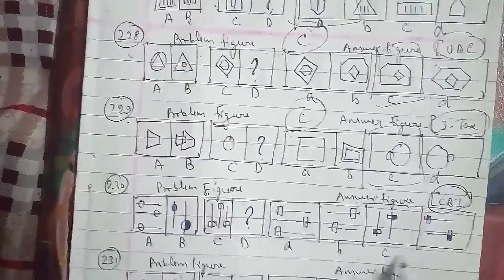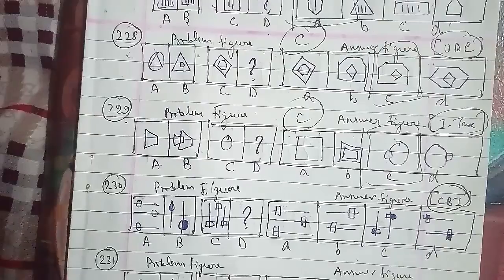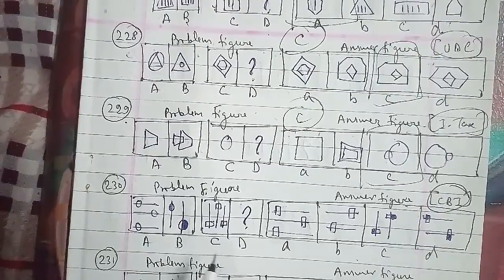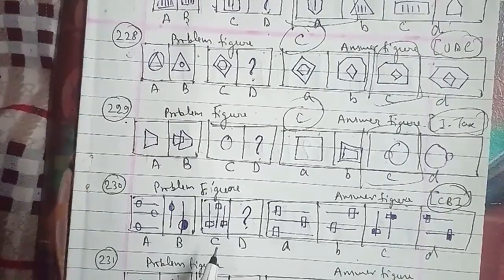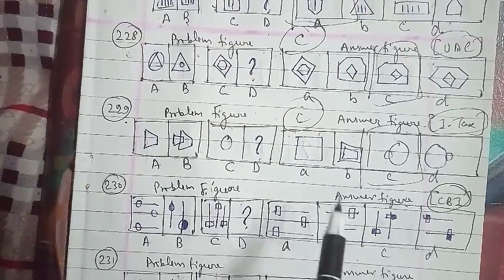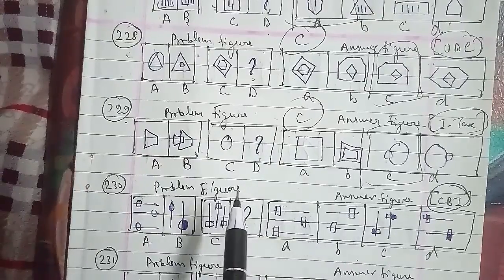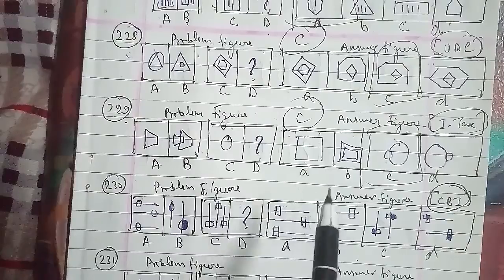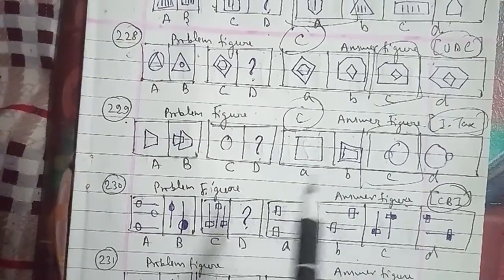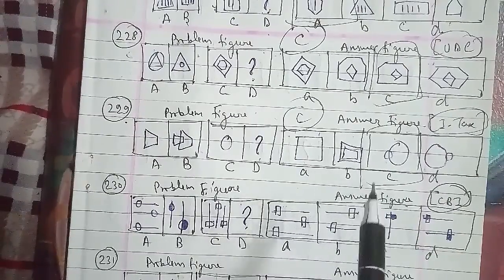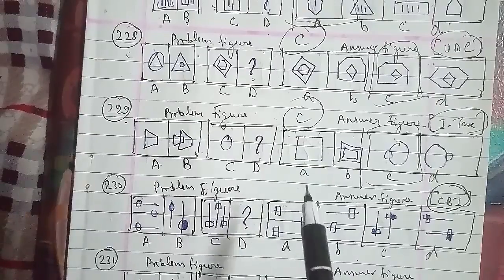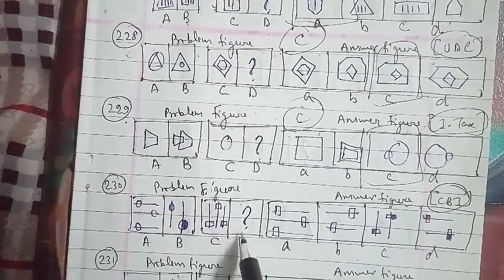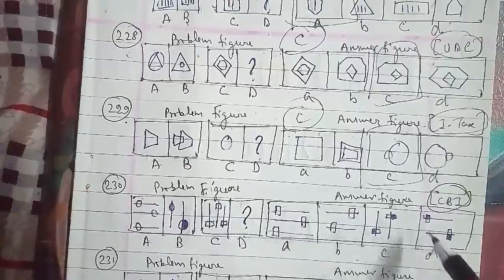In the same references, here, either the top or the right-hand side pen is removed and the remaining figure is rotated 90 degrees clockwise, and half of the heads of both the pens are made black. So we can say that the figure which will be the right answer is the D figure. The D figure will be the right answer for this question as well.